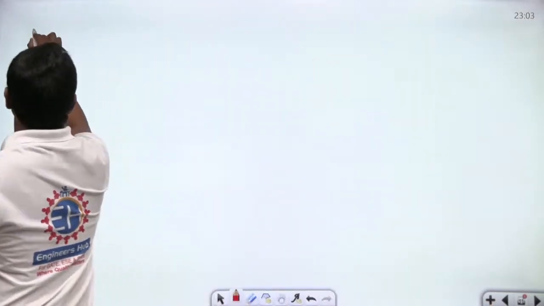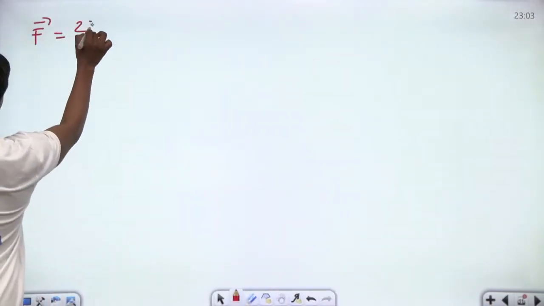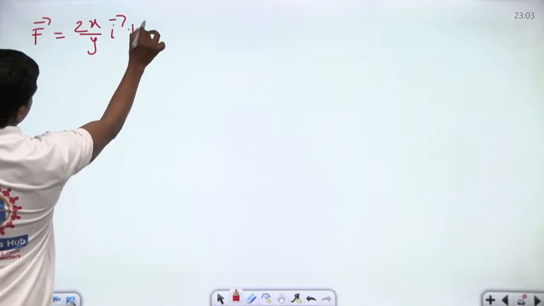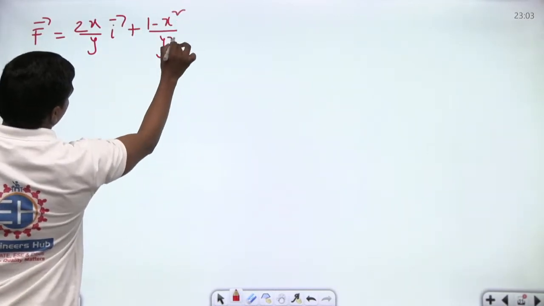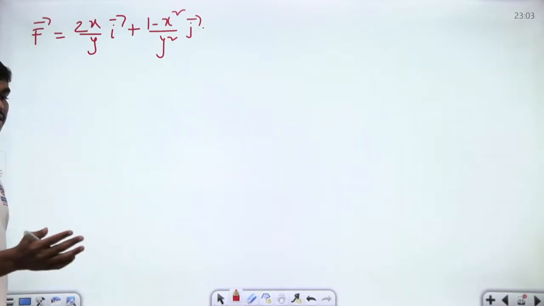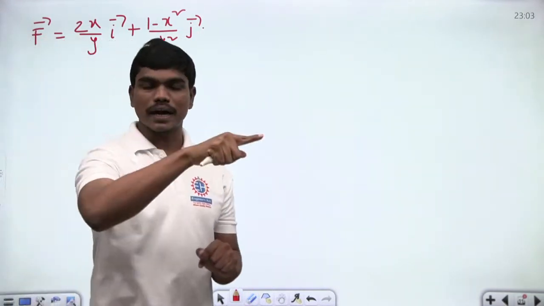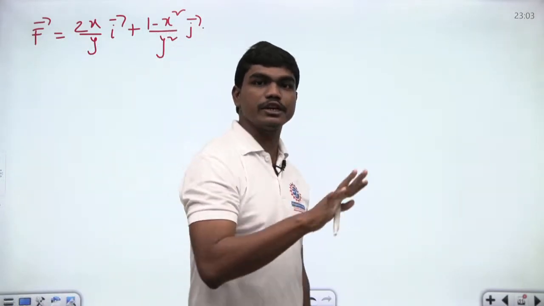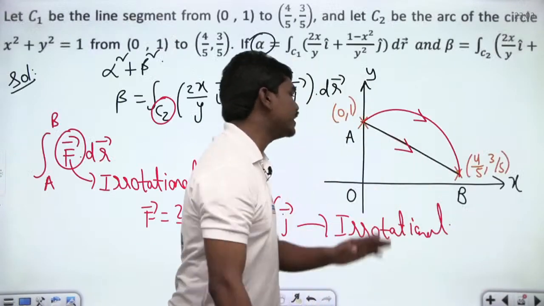Let us do that. So f bar is equal to 2x by y i bar plus 1 minus x square by y square j bar. This is what we have. Now, for applying Green's theorem, you should have a continuous closed path, but of course here the path is not continuously closed. Why? I will tell you.